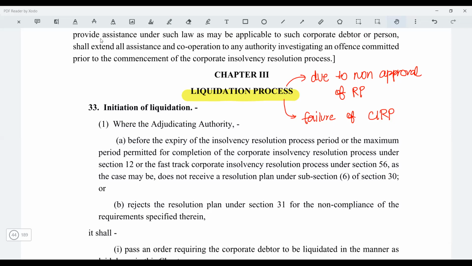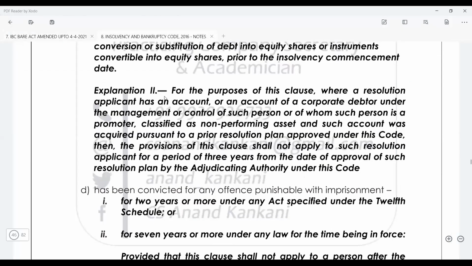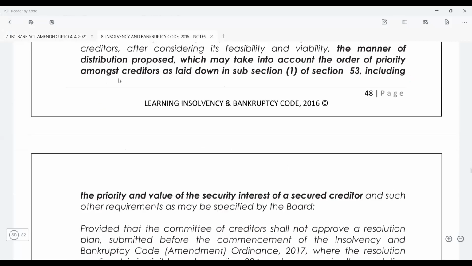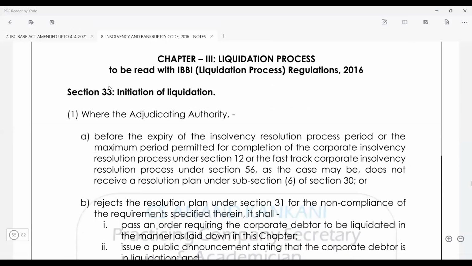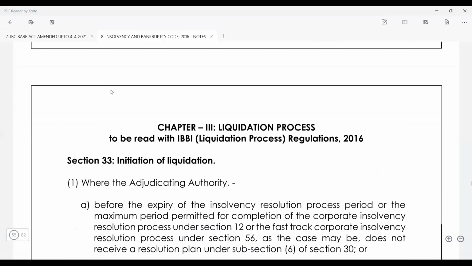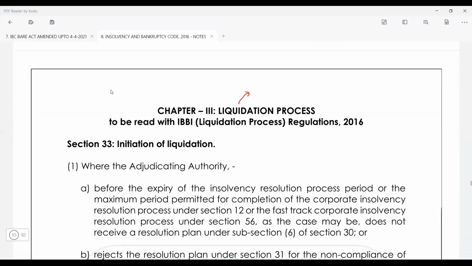Now just see, where the adjudicating authority... this is for the initiation of the CIRP. I'll pick this up from my slides, this ebook, because in this ebook you'll get some more content which is much more readable for you all. So just see, this is the liquidation process after the CIRP has failed, or there was no resolution plan approved.